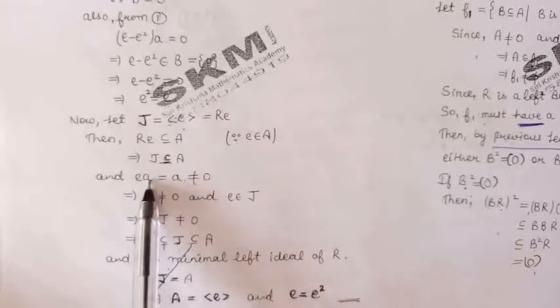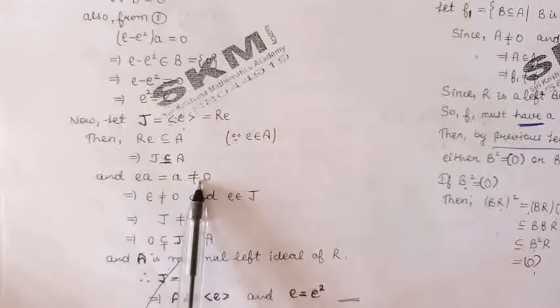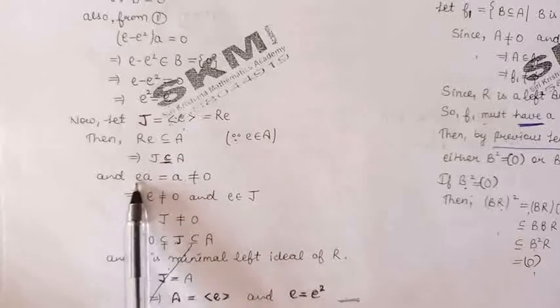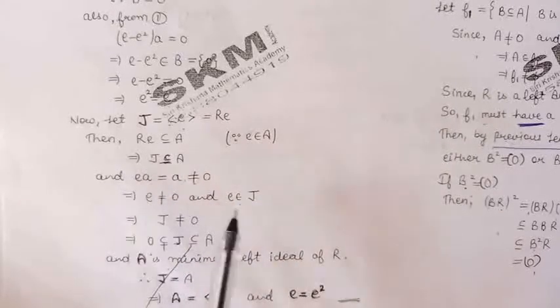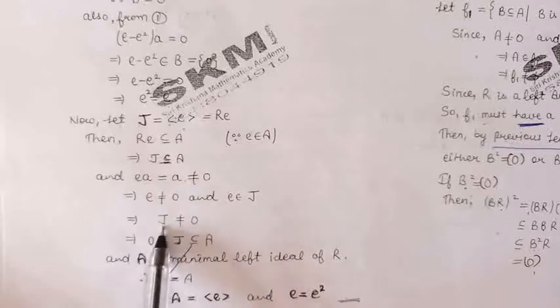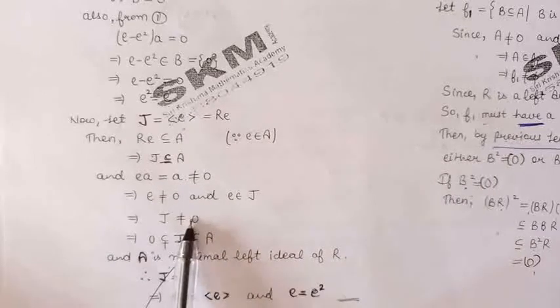So eA must be non-zero, so e should also be non-zero. And e belongs to J, so we can say that J is non-zero.